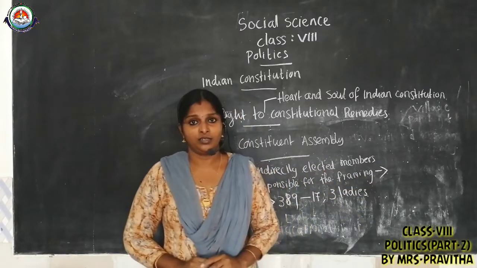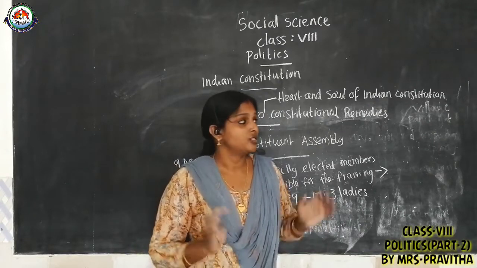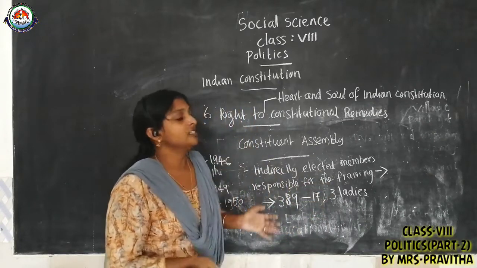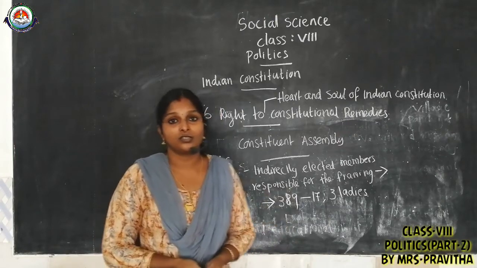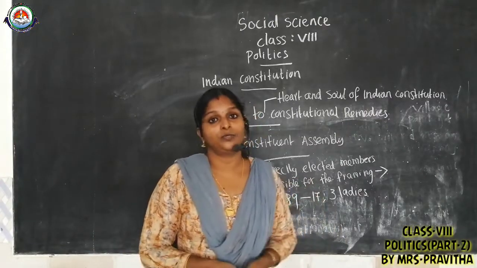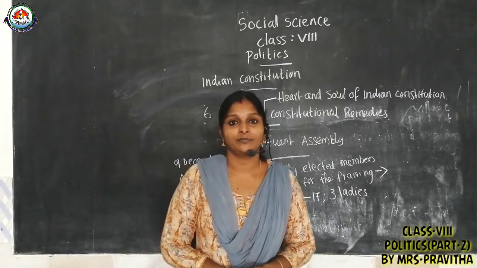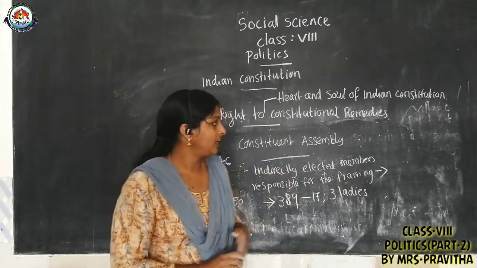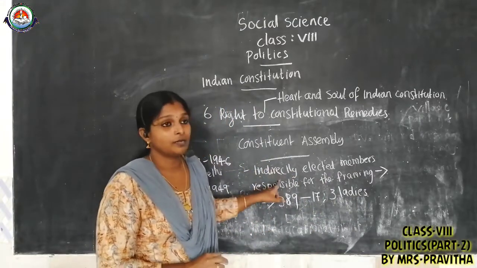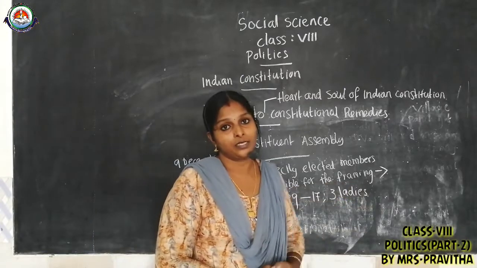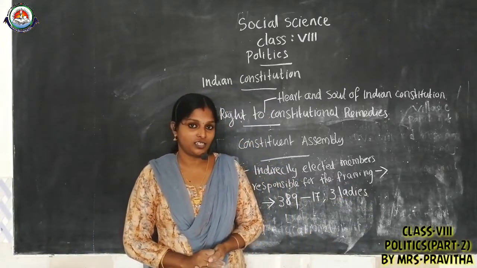Anyway, they took 3 years to complete the formation of our Constitution, and finally it was adopted. That significance we already discussed. So the Constituent Assembly consists of some indirectly elected members responsible for the framing of the Indian Constitution.